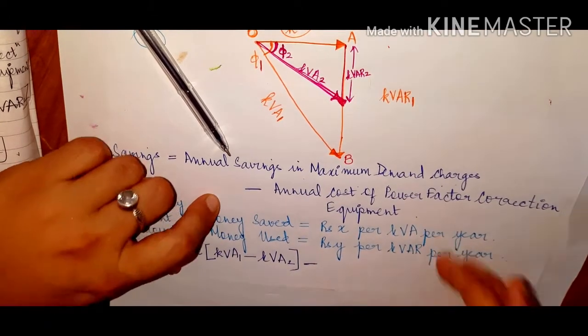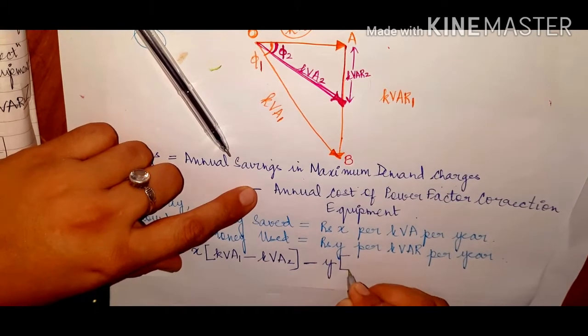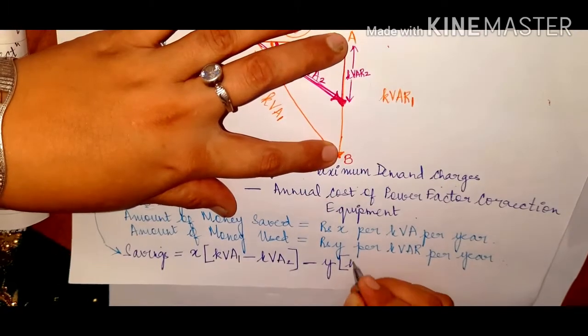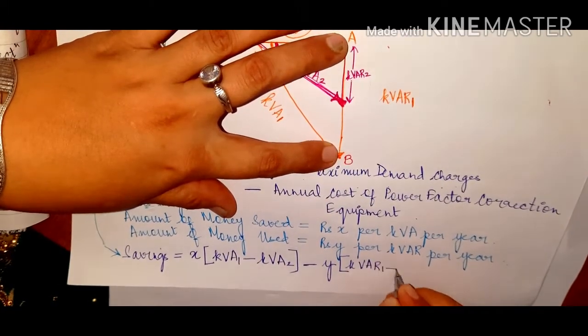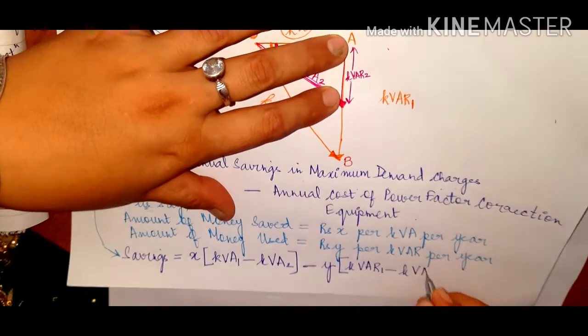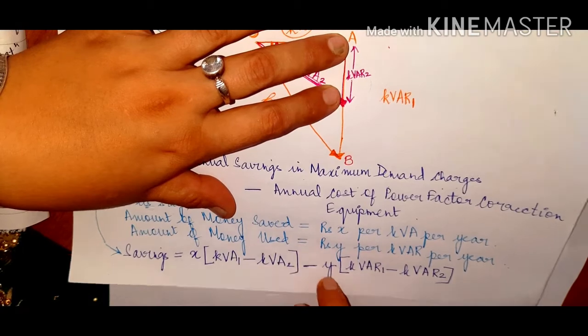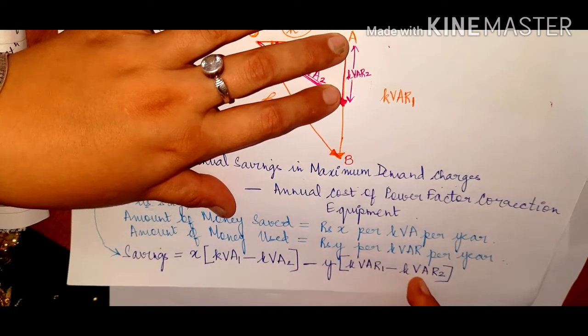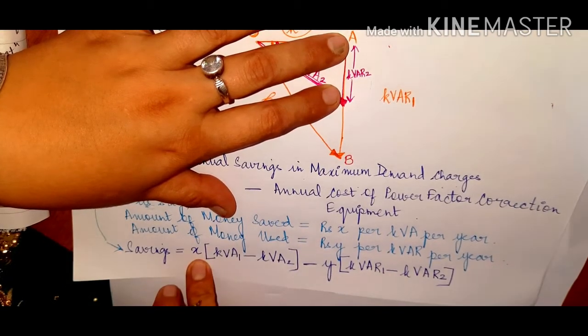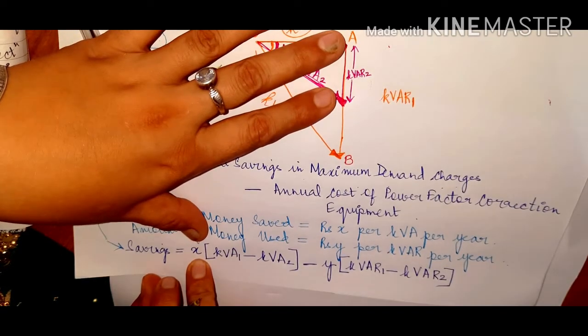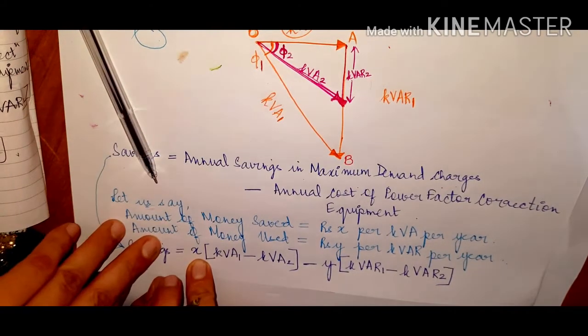So what is the annual cost? That is Y multiplied by kVAR1 minus kVAR2, because this is the money spent on reduction of the reactive power. Okay, and this is the money which has actually been saved.